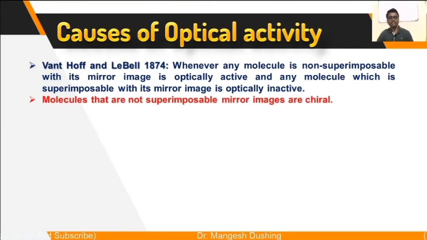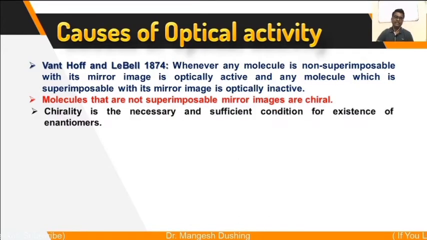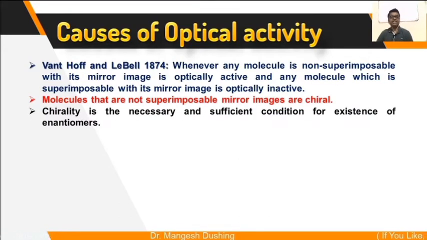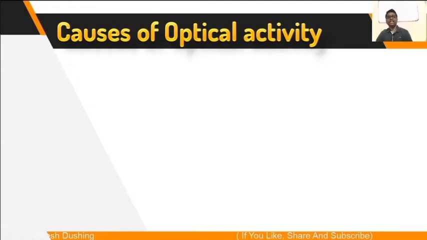Molecules that are non-superimposable mirror images are chiral, and chirality is a necessary and sufficient condition for the existence of enantiomers. Then what is chirality, what is a chiral center, and what is a chiral carbon?